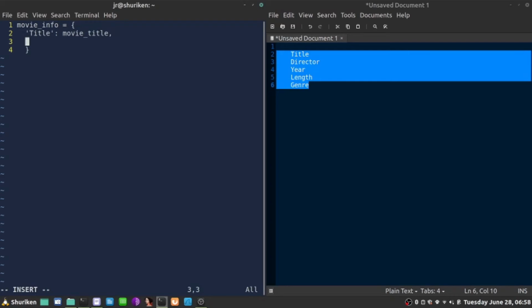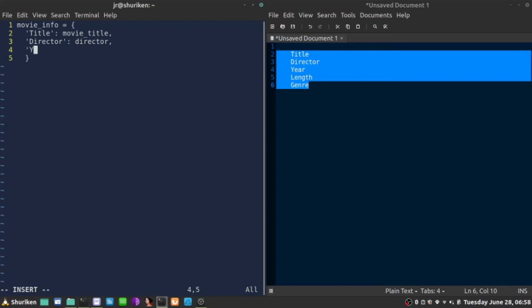The next key in my dictionary is going to be director. Again, we separate key and value with a colon. The variable that will be given to that dictionary later in the function is going to be called director, for lack of a better word.